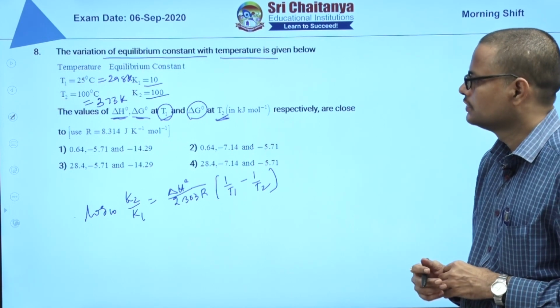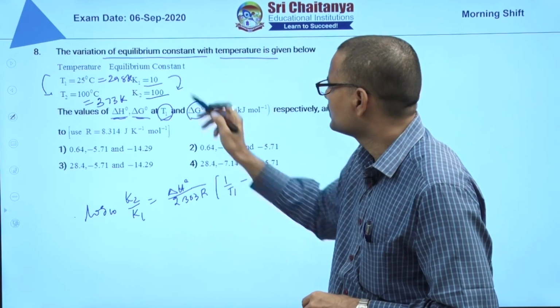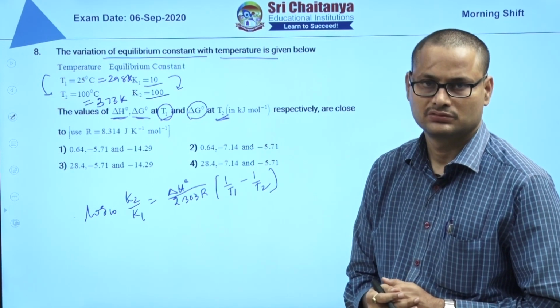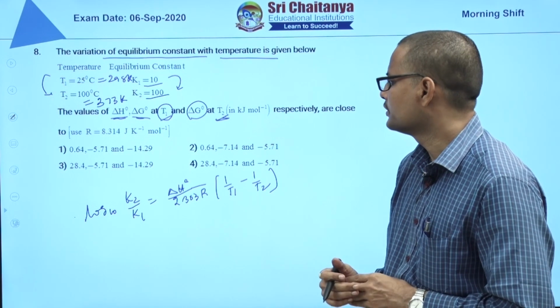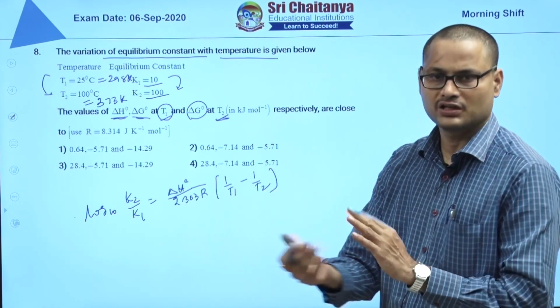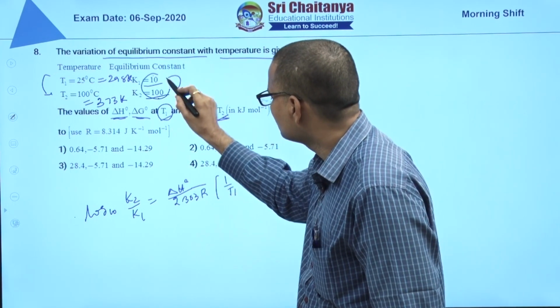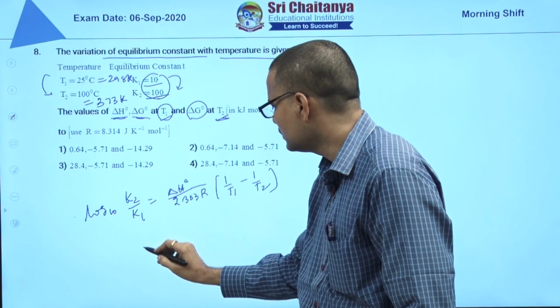This is the thing. As with increase in temperature, equilibrium constant increases, that means it is endothermic, delta H is positive. But in all 4 options delta H is positive, we cannot eliminate on that basis. K2 by K1 is equal to what? 100 by 10, 10.